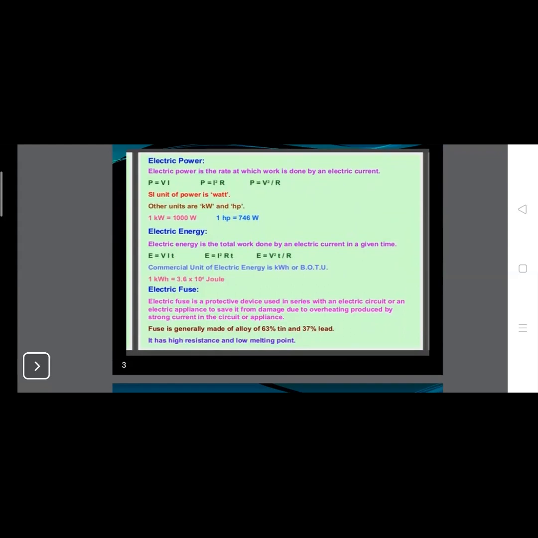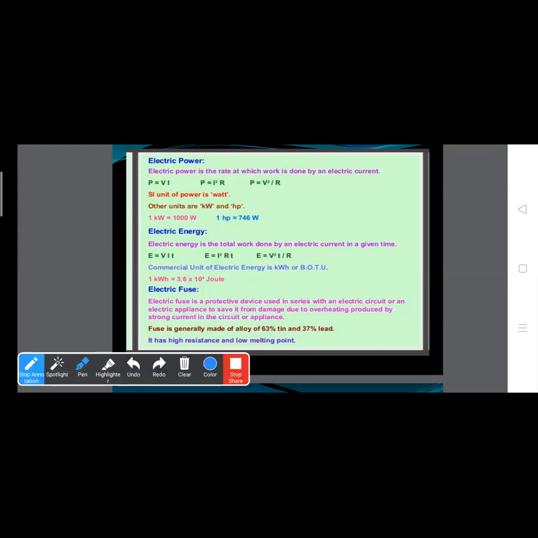So what is an electrical fuse? Electrical fuse is a small piece of wire connected in series with a circuit to prevent the flow of strong current through it. Right? Electrical fuse is a protective device. It is used in series with an electrical circuit or appliance to save it from damage due to overheating produced by strong current in the circuit.